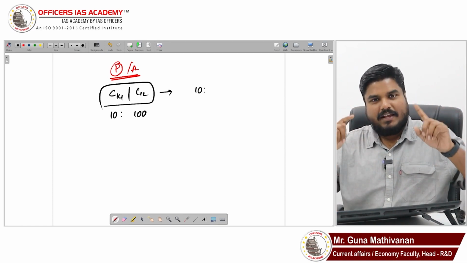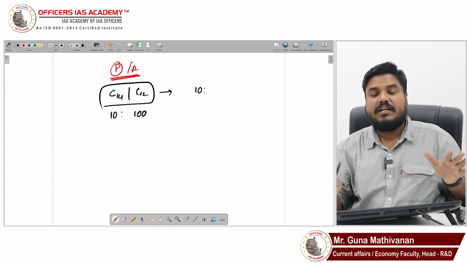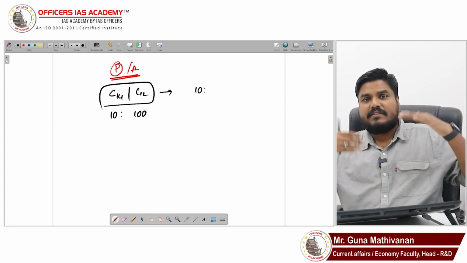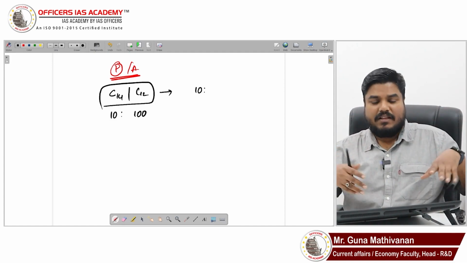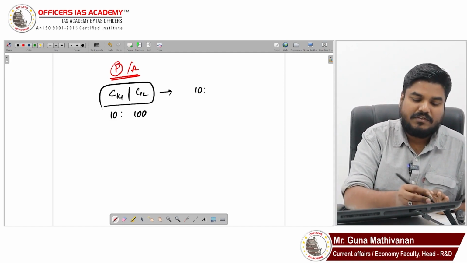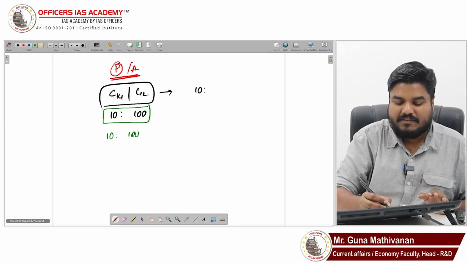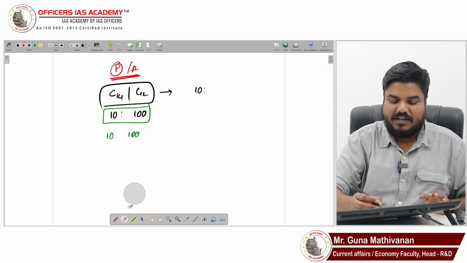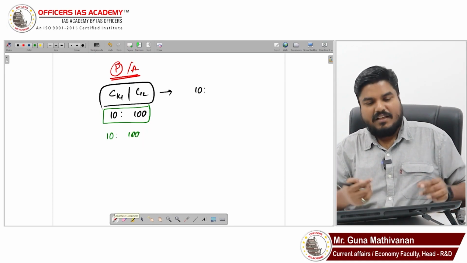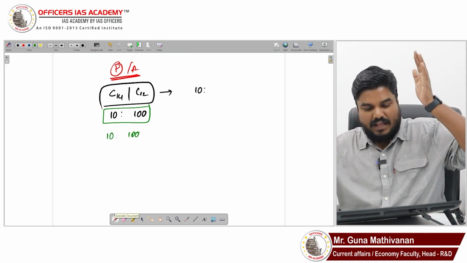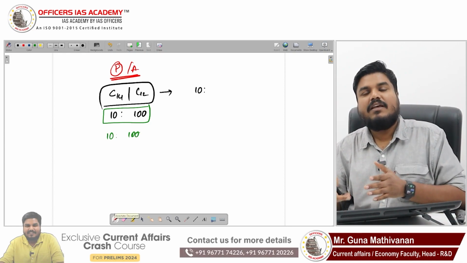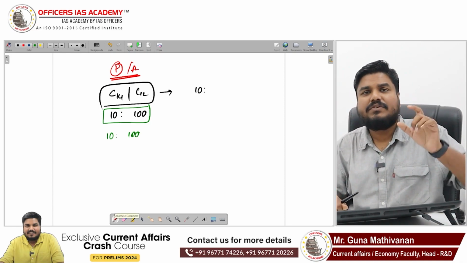In this ratio, it is constant in the atmosphere. Inside plants and animals, you will also find this same ratio of 10 to 100. So in my body and in your body, there is C14 and C12, but in a fixed ratio.